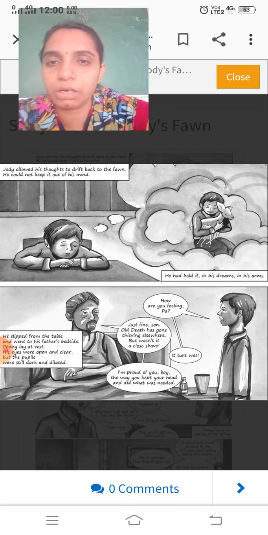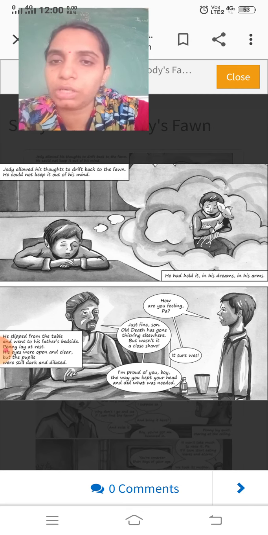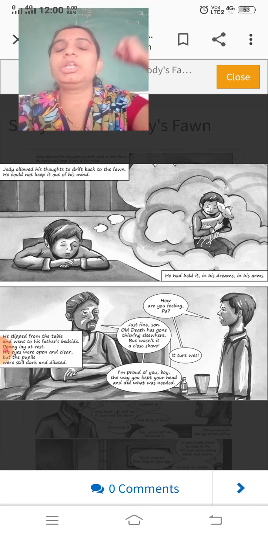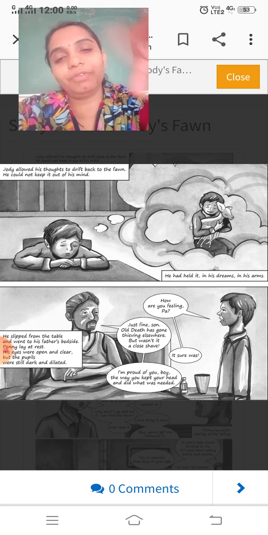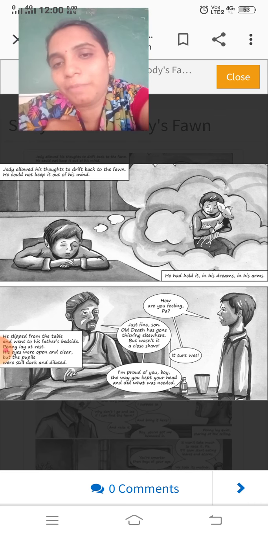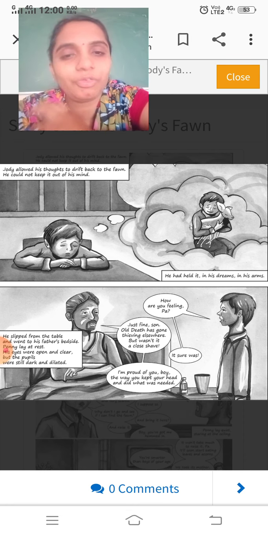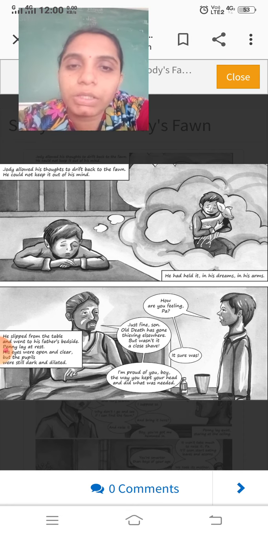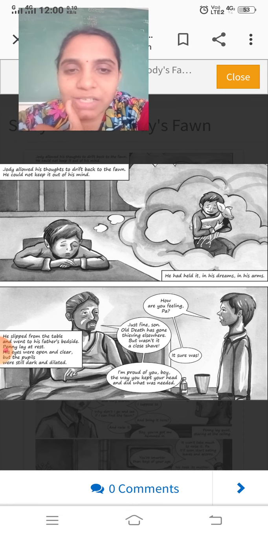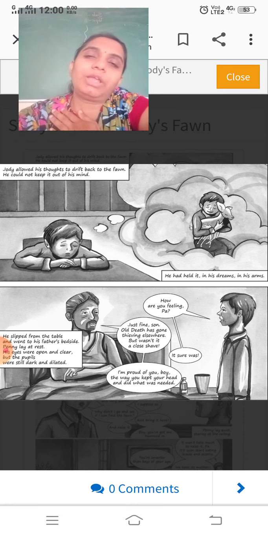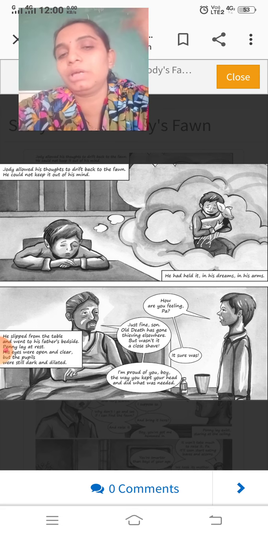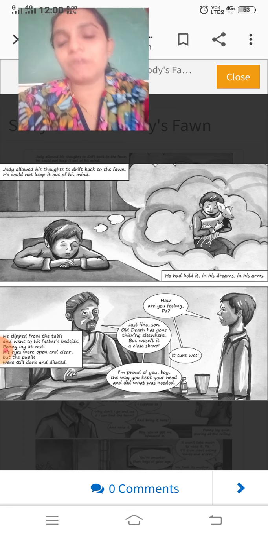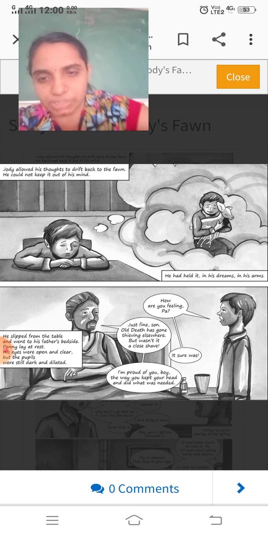Geordie allowed his thoughts to drift back to the fawn. He could not keep it out of his mind. Meaning, at the beginning, Geordie was continuously thinking about a small fawn. You can see in the picture, like a cloud, he was holding the fawn, and again he was thinking only about the fawn, the small baby deer. Then he had held it in his dream in his arms. In the dream he found that he held that deer in his arm, and in this way he dreamed about the fawn because he loves that fawn very much. And what is next? He slipped from